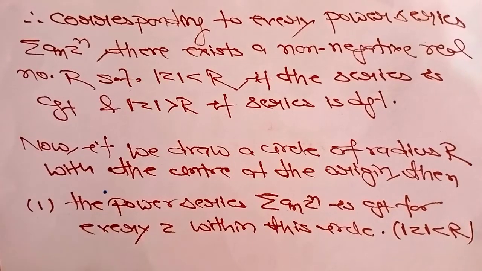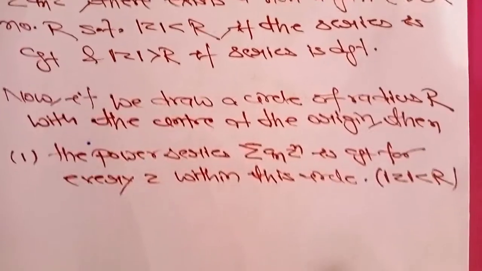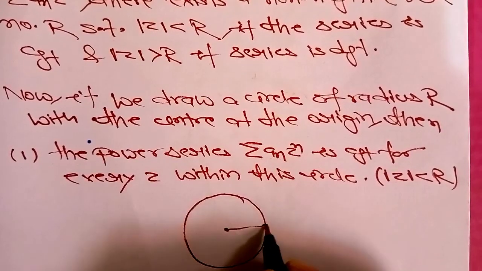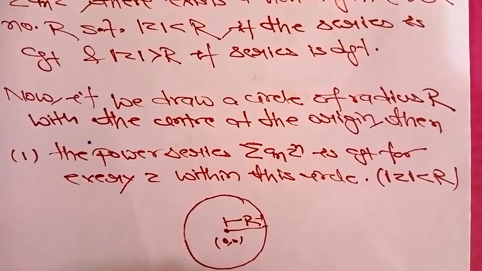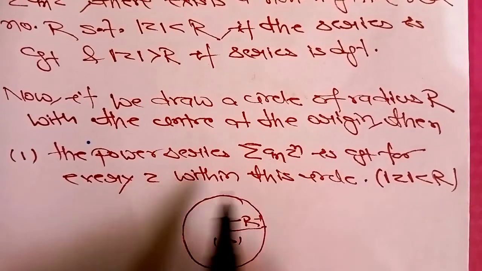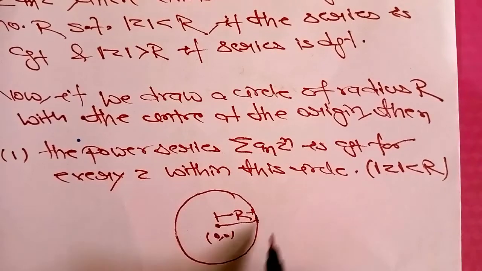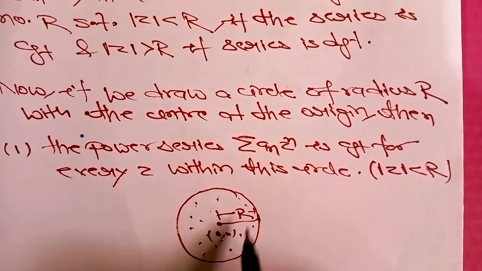So let's consider that we draw a circle of that radius capital R. The power series an zn is convergent for every z within this circle, because this is the boundary and this is the radius R. So for every z inside this circle, the power series is convergent.